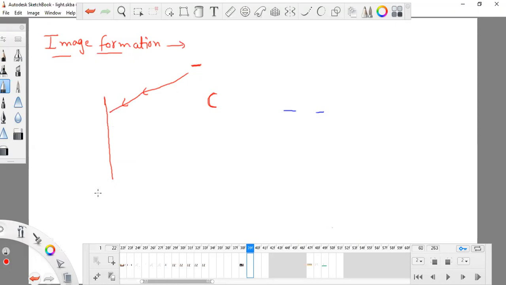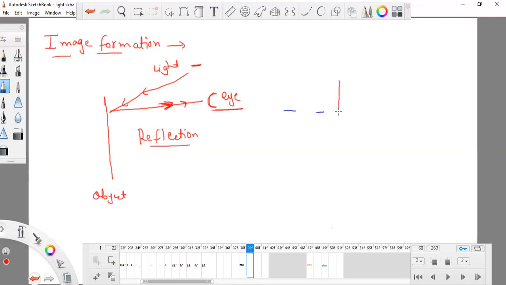So when this light strikes an object, the object sends light back again, and this is our eye. That's how you can see anything. So this is the light source, and this is the light ray which strikes the object, and it is the reflected light. We studied reflection yesterday. So this is the reflection of light.